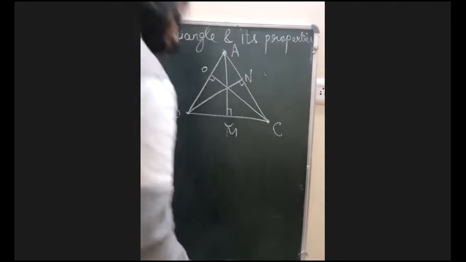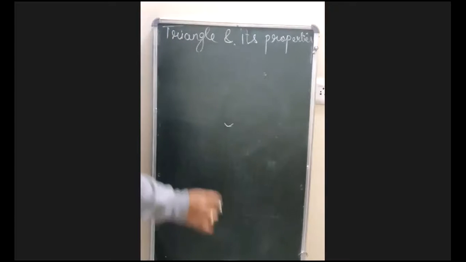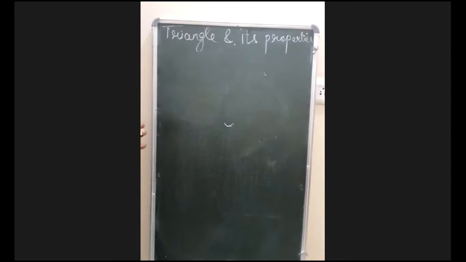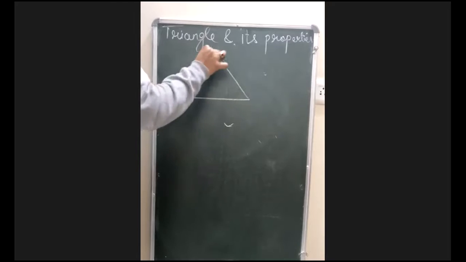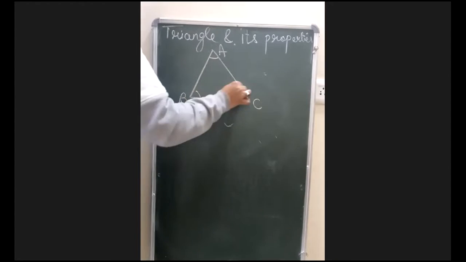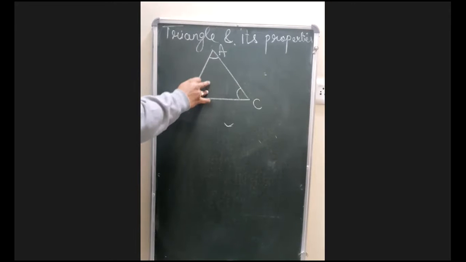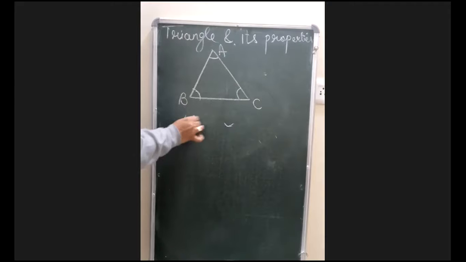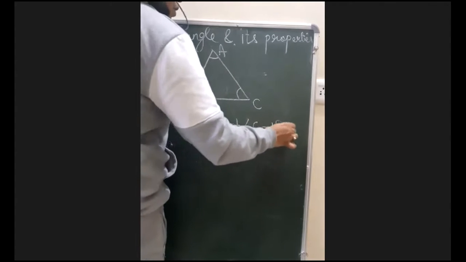Now you must be remembering another part based on this chapter, that a triangle has three angles. Suppose this is a triangle ABC. Remember, any triangle, whatever you talk about, has three angles and all three angles have the sum of 180 degrees.